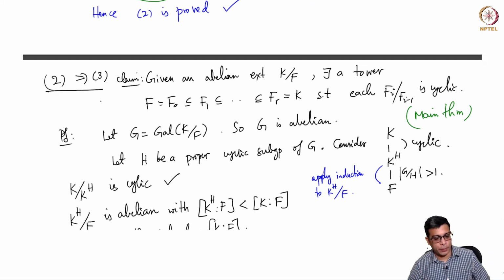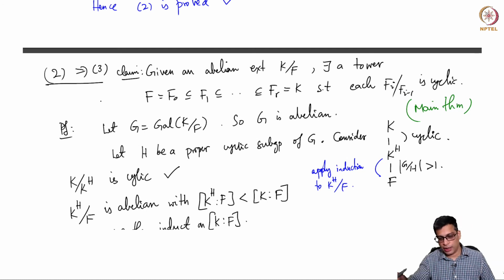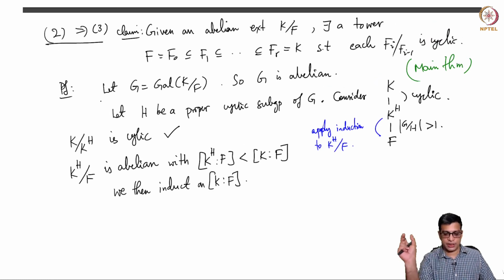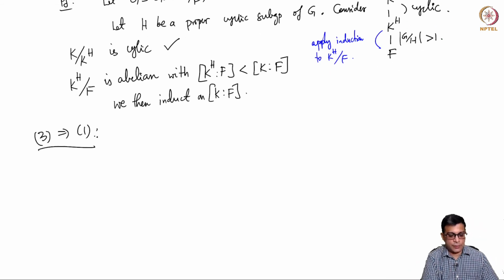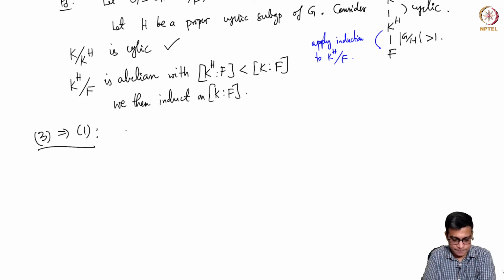I am trying to prove 2 implies 3. Given an abelian extension, it is rather easy to get a tower of cyclic extensions. So you do that for each abelian extension and you are done. Finally, 3 implies 1, and this is something that we have done essentially in a special case in the previous video, where we proved that a Galois extension of order 6 is solvable. This is easy because the idea is that we are given